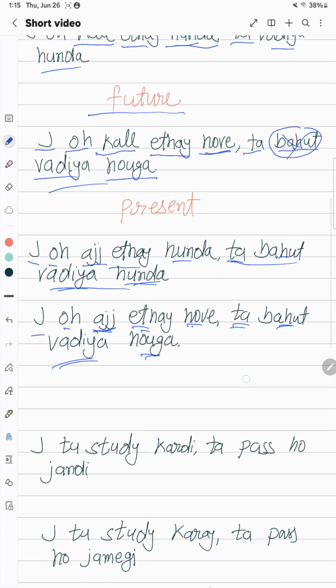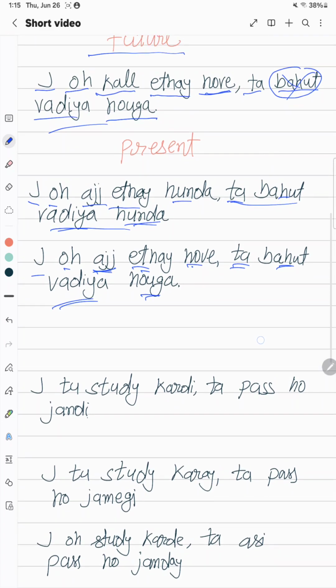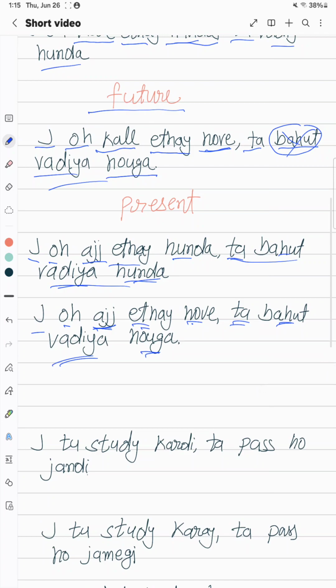All right. Let's take another thing. If you're talking about a female, then you say "jo ithe hundi" instead of "hunda"; you say "hundi". You put "i" here: hundi. "ਤਾਂ ਵਧੀਆ ਹੁੰਦਾ." So you won't change this one. "ਜੇ ਉਹ ਇੱਥੇ ਹੁੰਦੀ ਤਾਂ ਵਧੀਆ ਹੁੰਦਾ." You won't change this one. You only change this one.